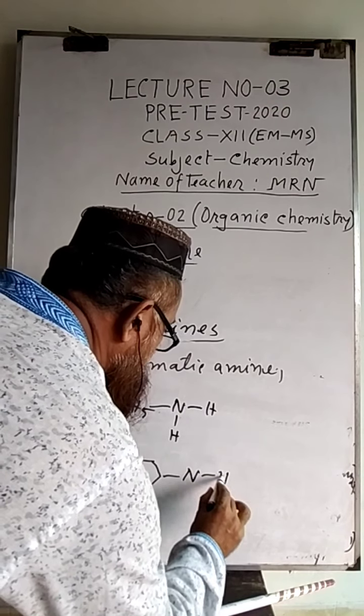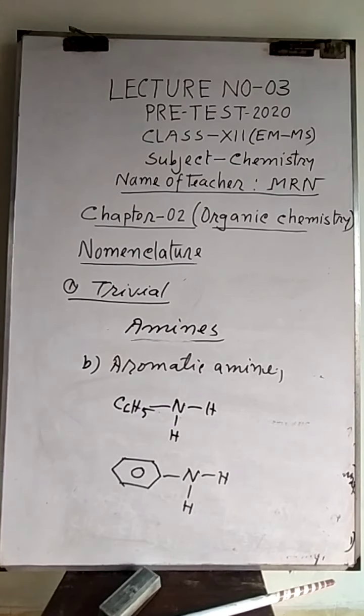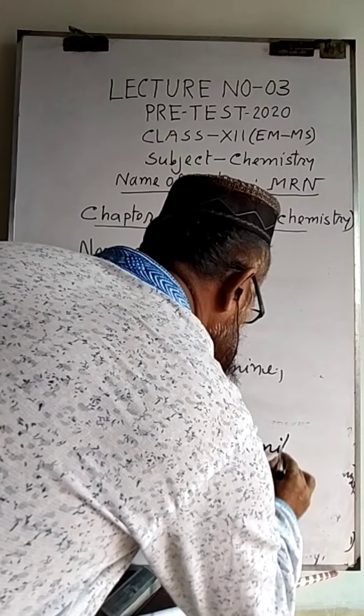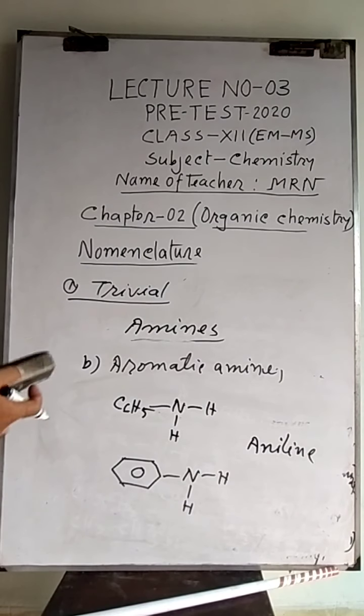Aniline can be written in this way. Both of them are correct. So this first species of aromatic amine is called aniline. And following this aniline, other compounds of aromatic amine are given. For example,